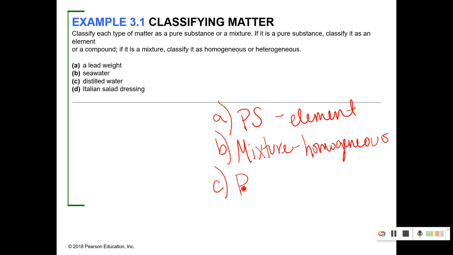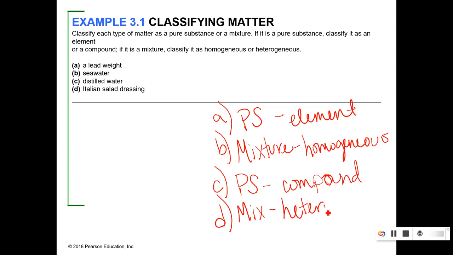C, distilled water. That is a pure substance. When things are distilled, that normally means you took out all the impurities, like the things that are in tap water, and we just now have the compound. And then D, Italian salad dressing is a mixture. And if any of y'all's parents have ever bought that kind of dressing, or maybe you like that dressing, it likes to separate, which makes it heterogeneous. Because if you don't shake it up first, you could pour off some of the layers.